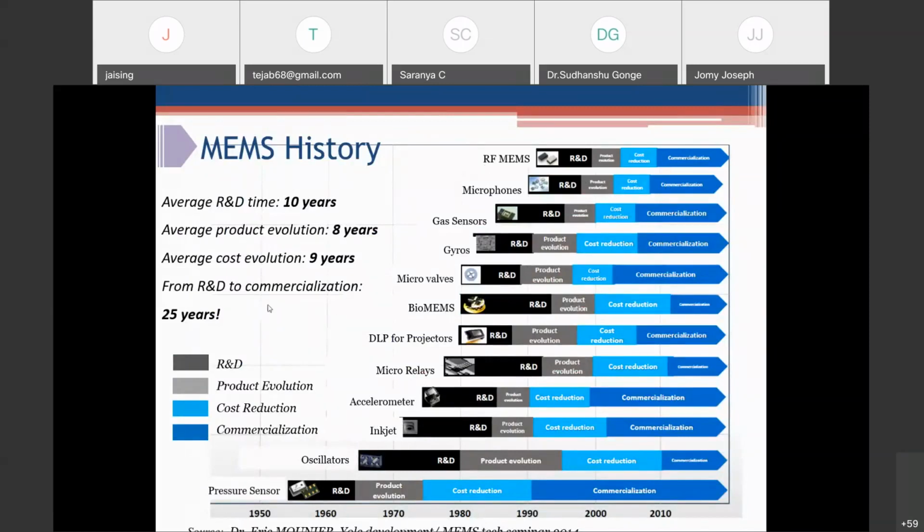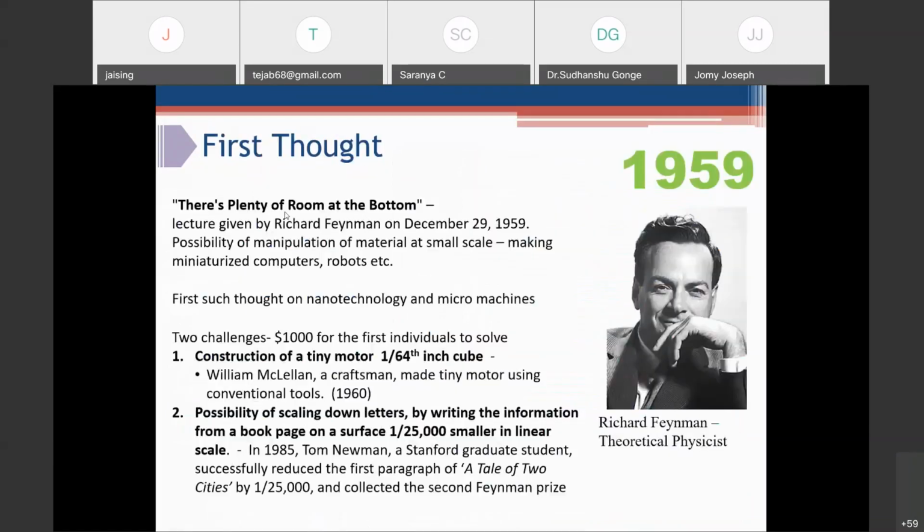mentioned that the average R&D time for MEMS device development could be as long as 10 years. Product evaluation again goes for 8 years. And from R&D to commercialization, some of the MEMS devices have already taken 25 years of development. But now, because of so many tools available to us, we can expedite this development process. So that is what I'm going to talk about.